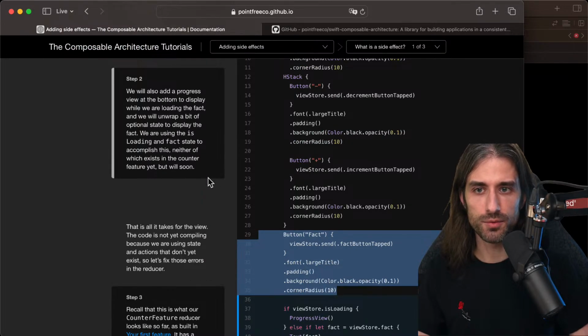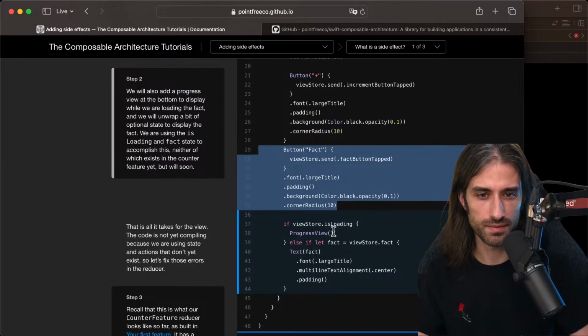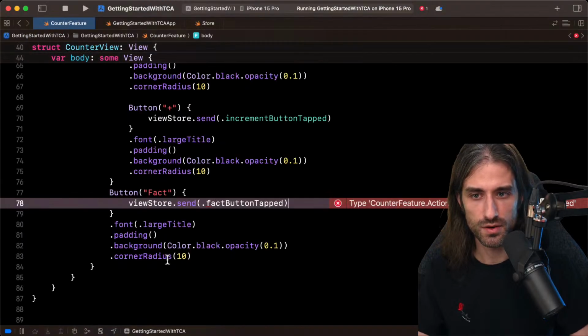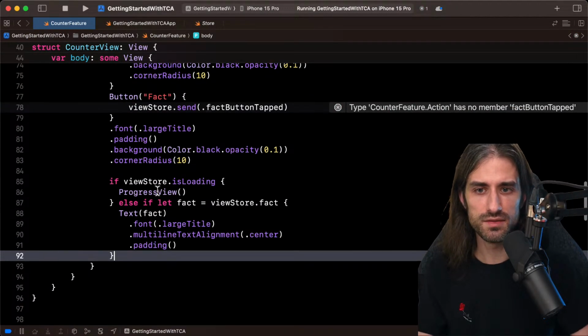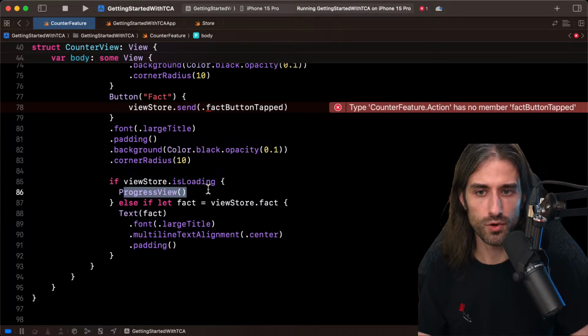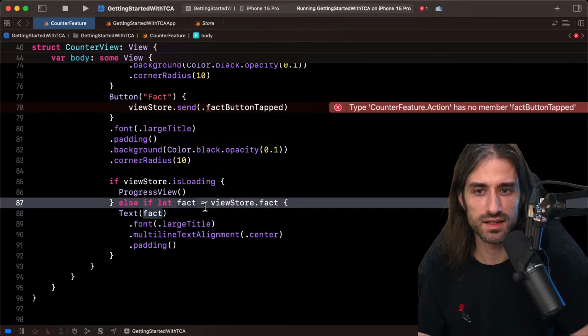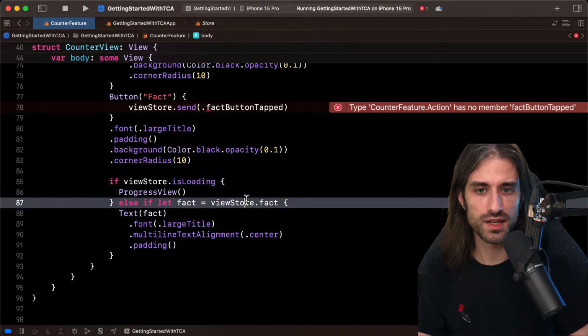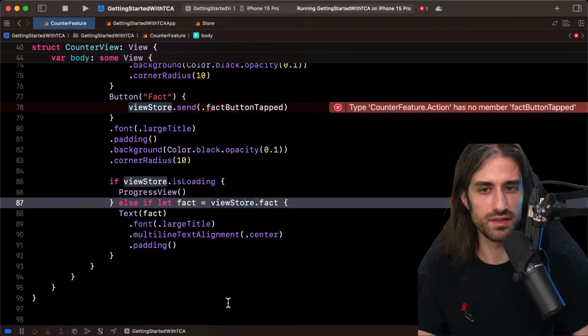We will also add a progress view at the bottom to display while we are loading the fact. And we will unwrap a bit of optional state to display the fact. We are using the isLoading and fact state to accomplish this, neither of which exists in the counter feature, but will soon. So we are adding some more views. We are saying if viewStore is loading, show a progress view. Else, if there is a fact in the view store, then display it. And if it's not loading and there is no fact, then we don't display anything.